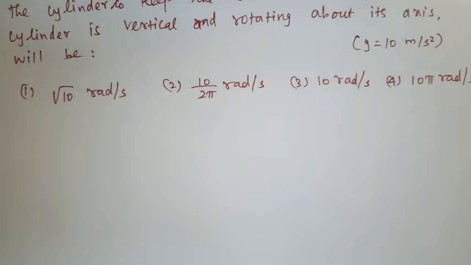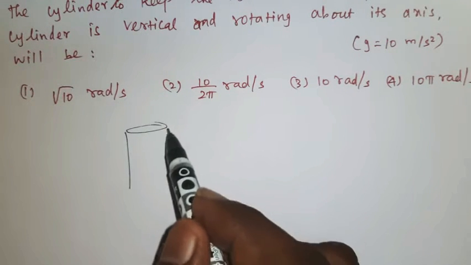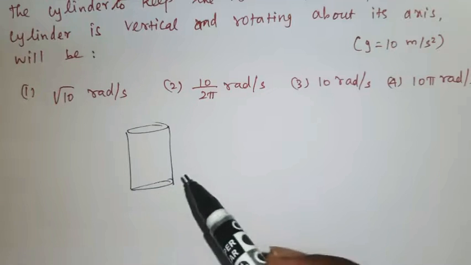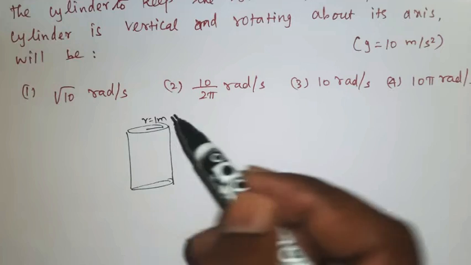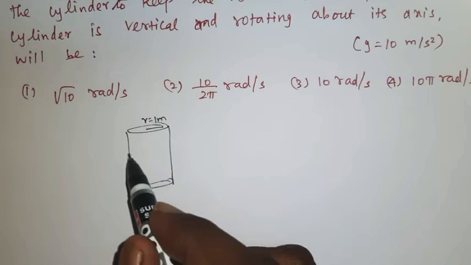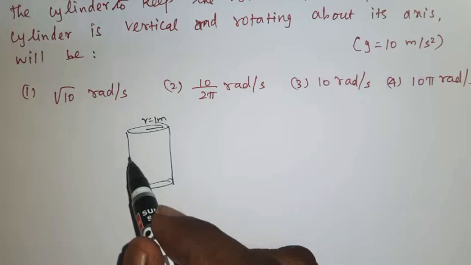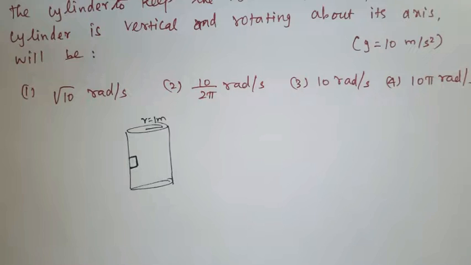According to the question, this is a hollow cylindrical drum of radius 1 meter. In the inner wall of the hollow cylindrical drum, there is a block. This block is attached to the inner wall of the cylinder.